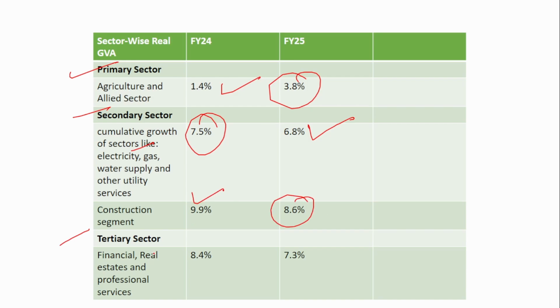And the tertiary sector, that is the financial, real estate and professional services, is also expected to grow at 7.3%, a little lesser than the 8.4% growth observed in financial 24.